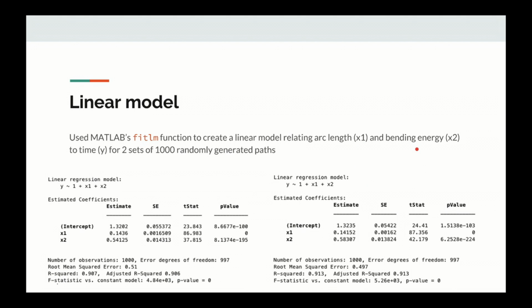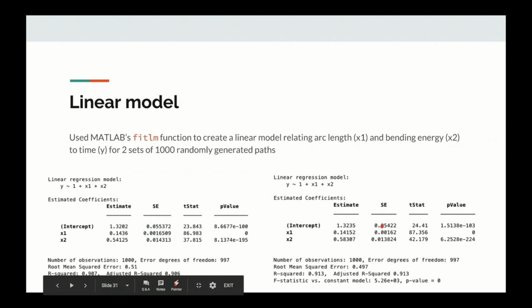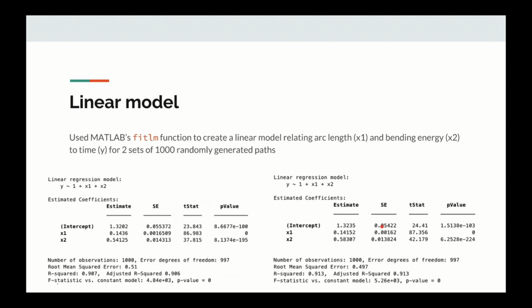So going forwards, these linear models here would inform the heuristic. So basically, I'd be able to identify the arc length and bending energy of a generated path very quickly, very cheaply, and then get an estimated time. And as I make manipulations, compare the estimated times and use that to inform the reinforcement learning algorithm. So did the time go up? That's a bad thing. Did the time go down? That's a good thing. And train it like that. So that's where I am right now, and that's where I'm looking to go.